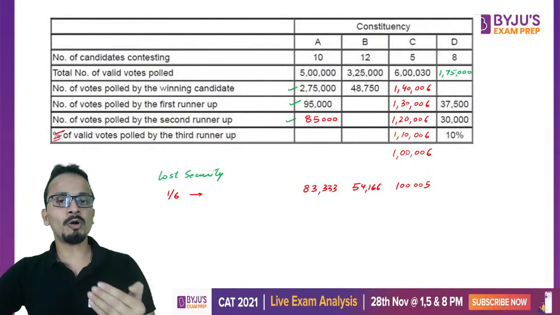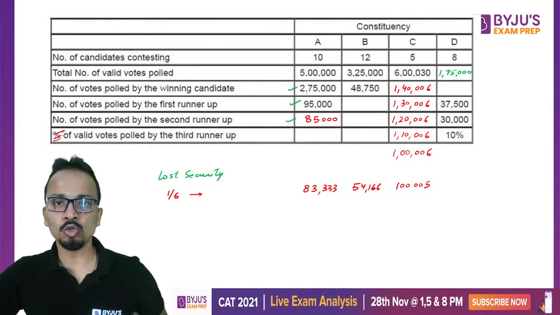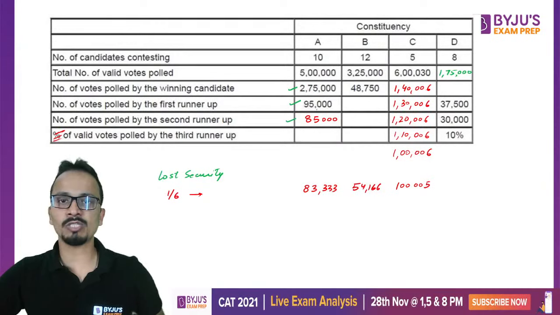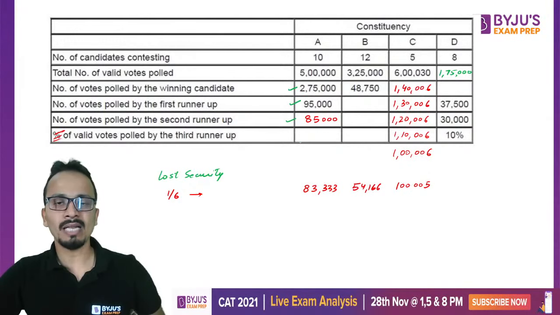Now let's talk about the remaining number of votes. So 2,75,000, 95,000 and 85,000. So 1,80,000 plus 2,75,000 will give you 4,55,000. So this sum is 4,55,000.